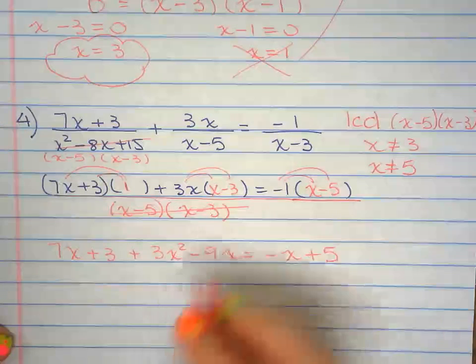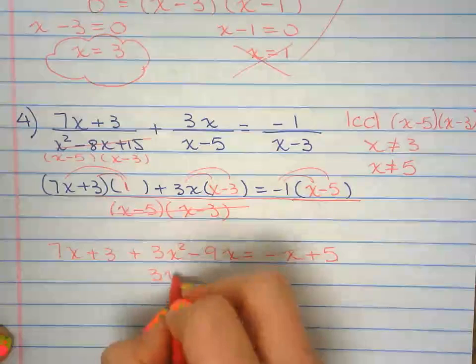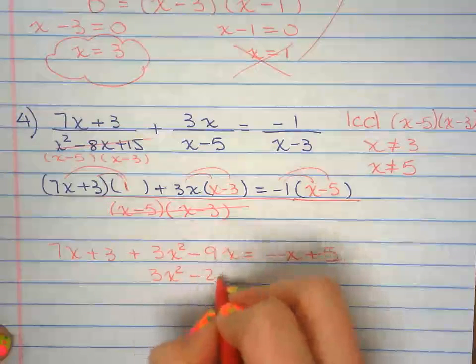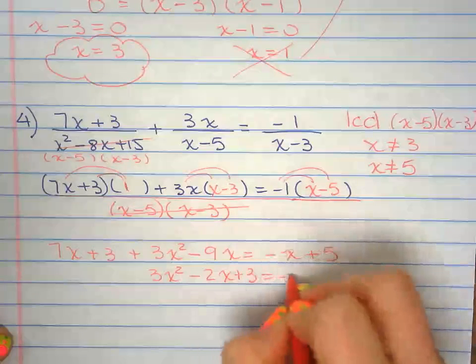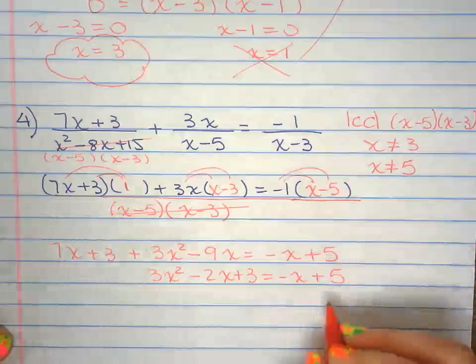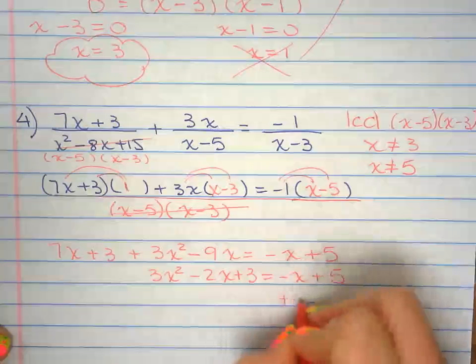I'm going to combine. Quadratic, I'm going to set it equal to 0.